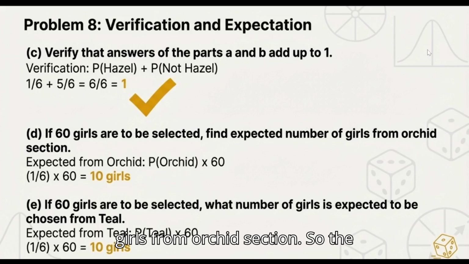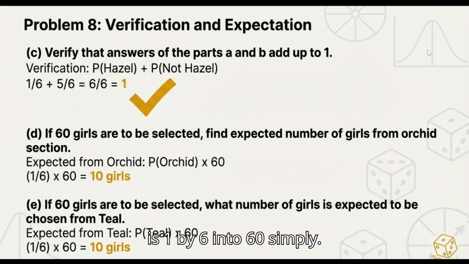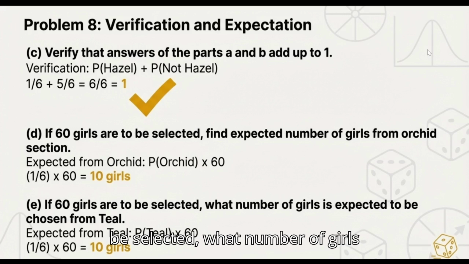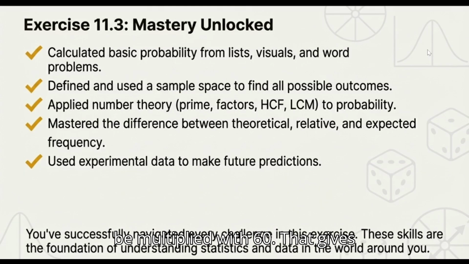For part D, if 60 girls are to be selected, then find the expected number of girls from orchid section. So the probability of orchid multiplied by 60, that is 1 by 6 into 60, simply 10 girls. If 60 girls are to be selected, what number of girls is expected to be chosen from teal? The probability of teal is 1 by 6 and it's going to be multiplied with 60, that gives us 10 girls.